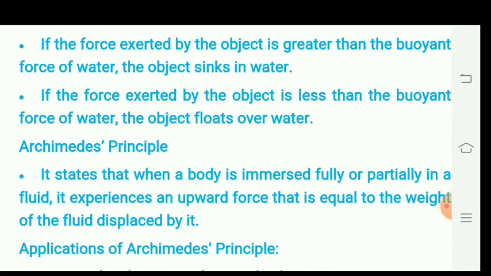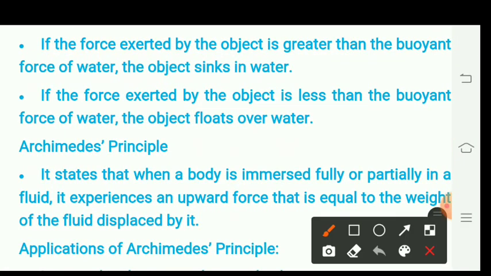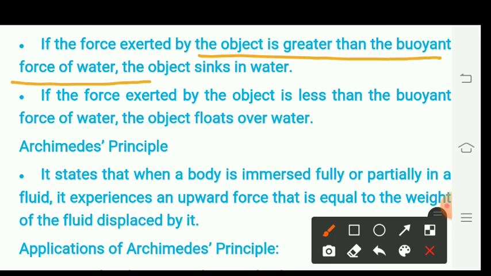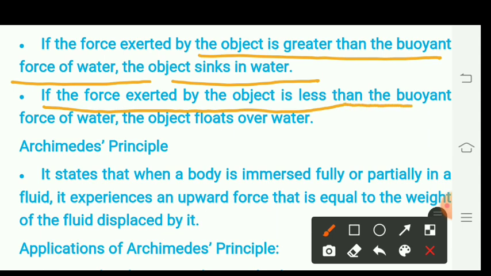If the force exerted by the object is greater than the buoyant force of water, then the object sinks in the water. If the force exerted by the object is less than the buoyant force of the water, the object floats over the water. Another thing is the density.